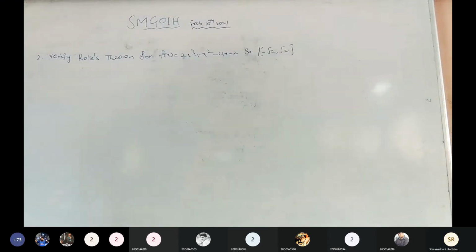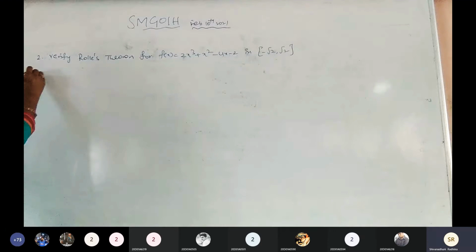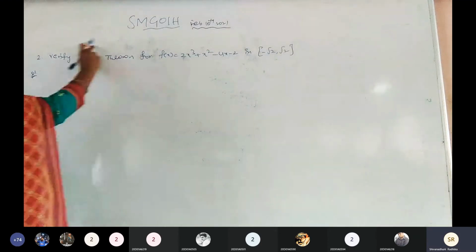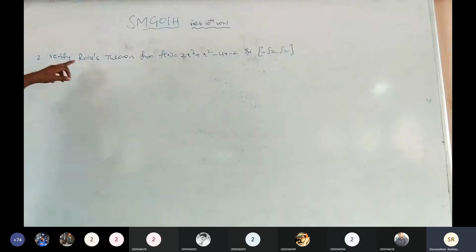Okay, now go for the solution. Already the method and the theorem name is mentioned in the given problem. Just go through that Rolle's theorem. We need to check whether the Rolle's theorem is verified for the given problem.